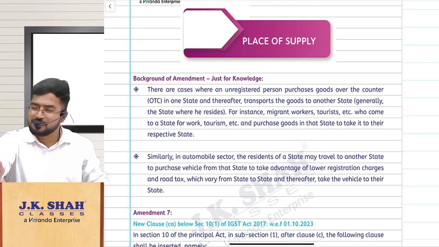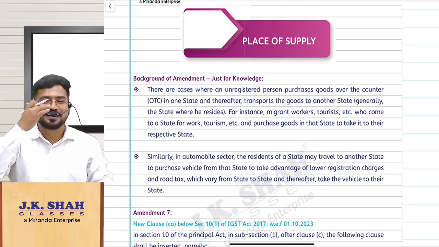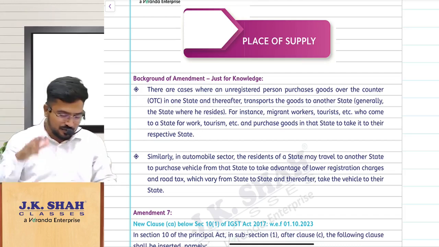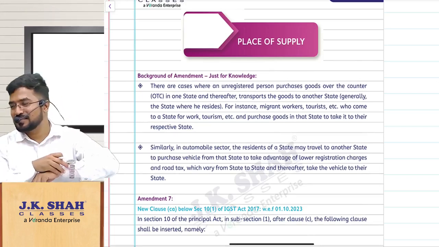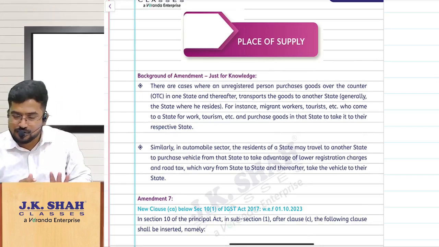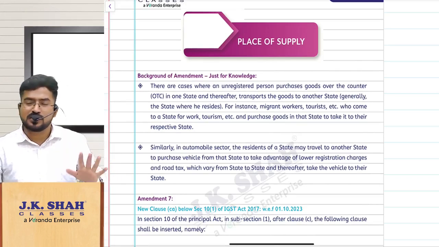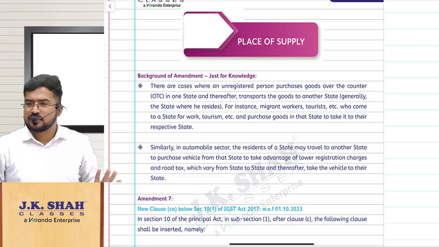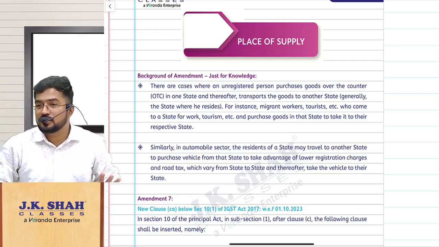Oh, you attended the revision class or the amendments class? So listen. I will just give you the background related to this amendment at least. If you understand, in place of supply, two sections are important for you: section 10 and 12, obviously. What is section 10? The easiest section. Section 10 is regarding place of supply where you supply the goods.